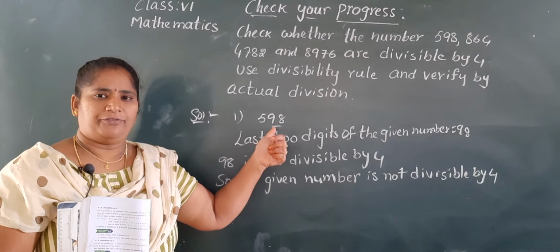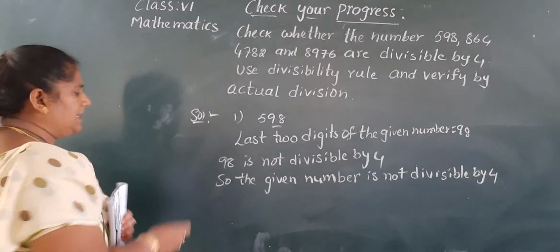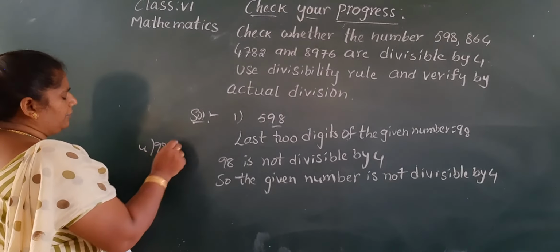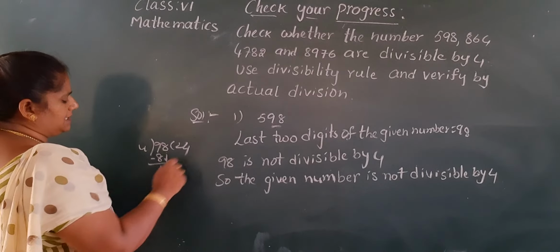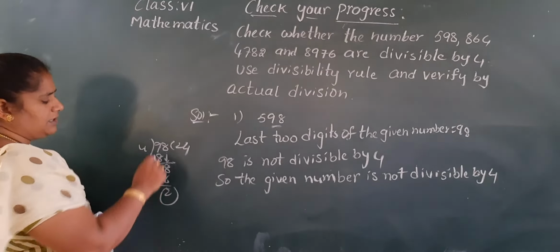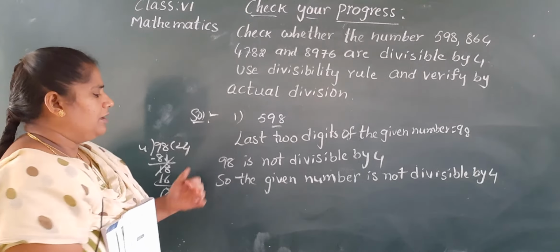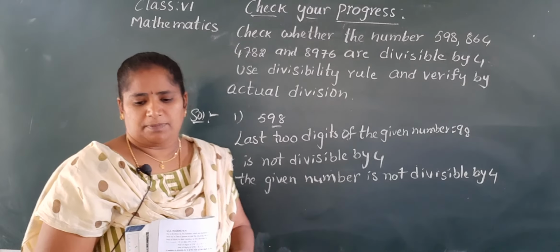Is it divisible by 4? See, once again you check it. 98. 4 twos are 8. 1. 4 fours are 16. Remainder 2 comes. So it is not divisible by 4. So the given number is not divisible by 4.